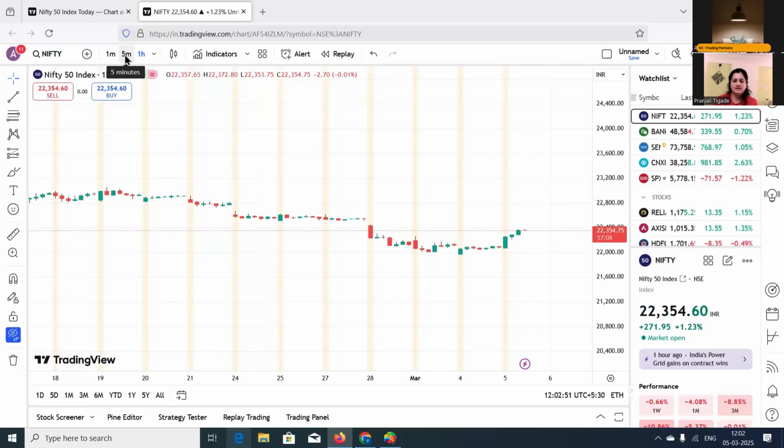And in case of commodities, if you are trading with commodities, so you can have a time frame as a 4 hourly. And if you are a positional trader or investor, so you should go with the daily time frame, weekly time frame, and monthly time frame.